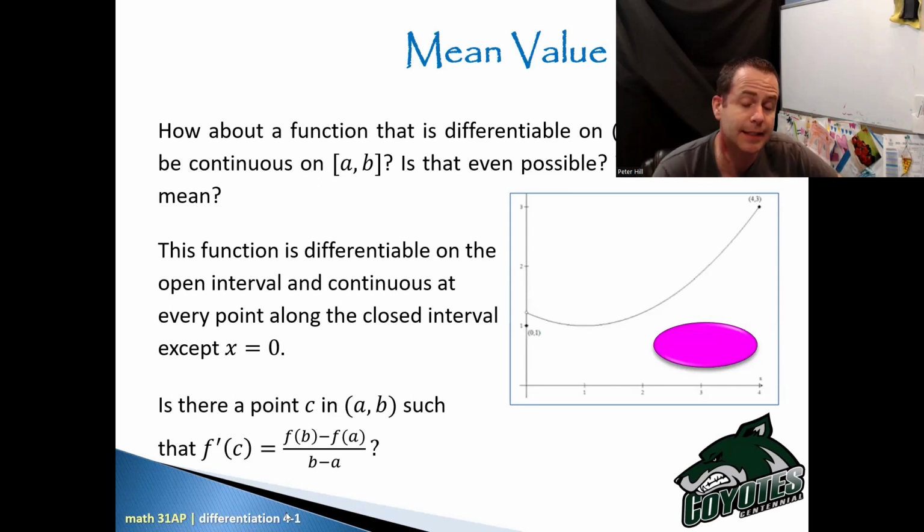Is there a point C on the open interval a to b such that the derivative of f at C equals the average slope, so f of b minus f of a over b minus a? Again, just to remember, that's just the slope formula. That's getting the slope from point a to point b.